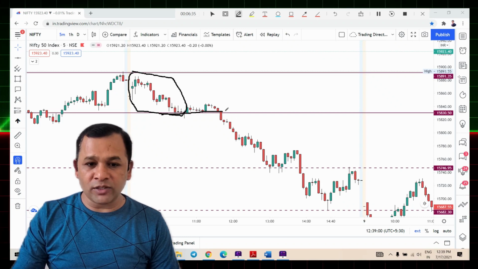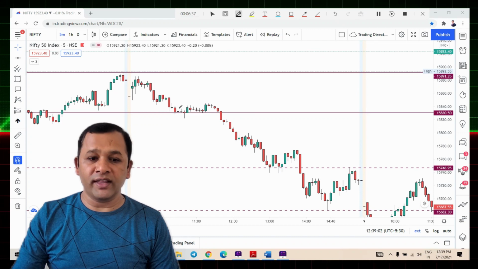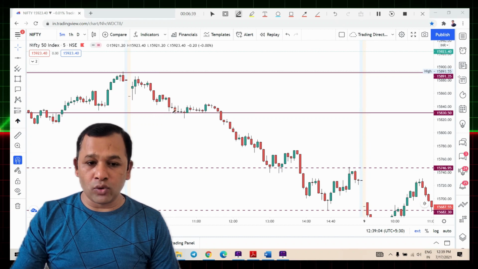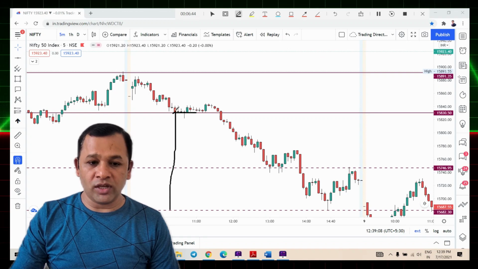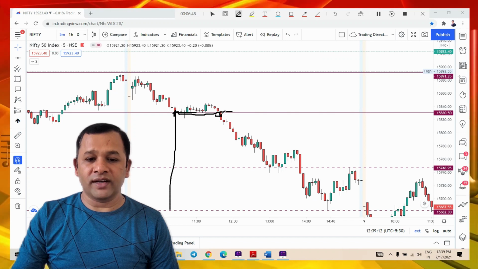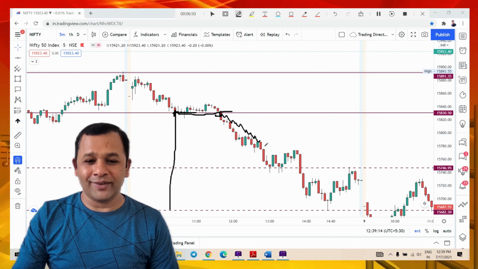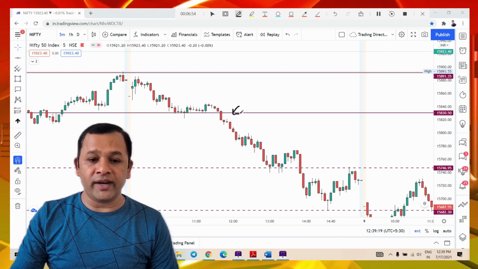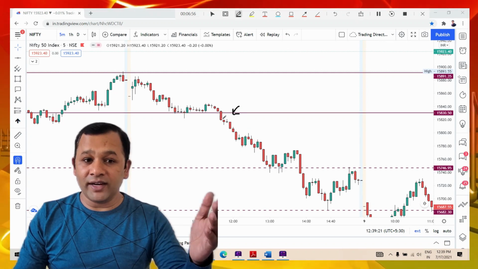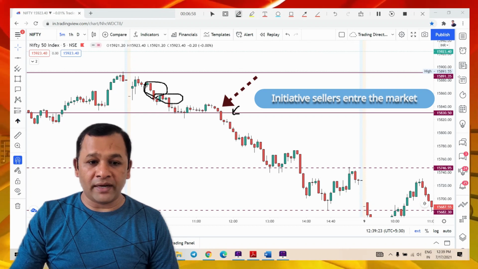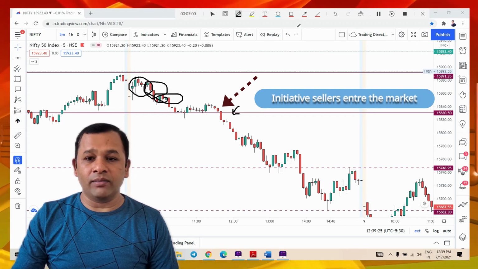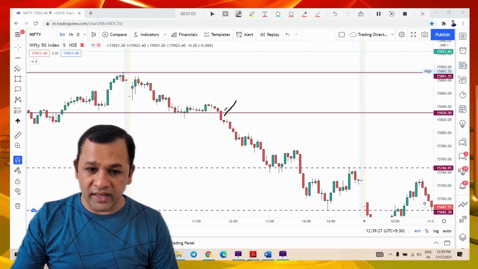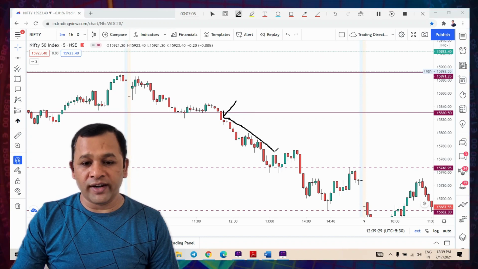Once the IBH or IBL broke, in this case the IBL broke, at about 10:15 this level broke and the market started trending, because the initiative seller participated here. Those who participated in the initial period participated once again and took it trending.